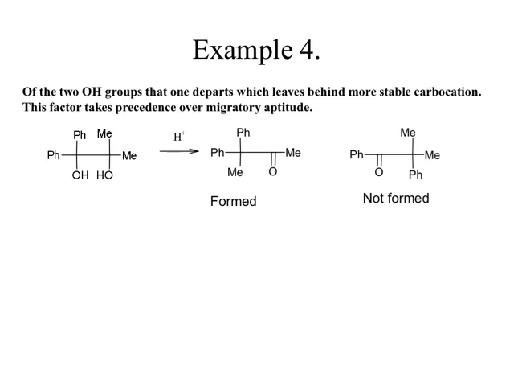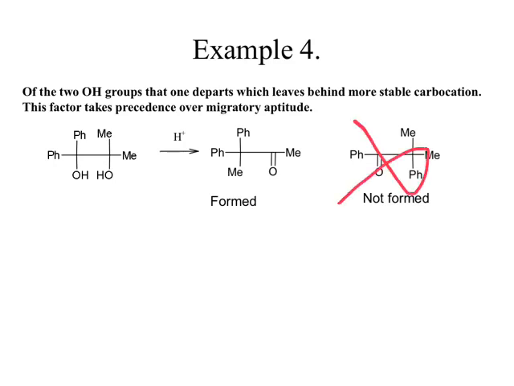So, in this example there are 2 phenyl rings and 2 methyl groups. Phenyl ring is an electron withdrawing group and methyl groups are electron donating groups. So, you might be thinking that if electron donating groups are preferred over electron withdrawing groups, the methyl group should migrate, but in this example that is not the case. So, here there is a possibility of formation of 2 products. This is one product and this is the other product. The first product is actually obtained and the second one is not obtained.